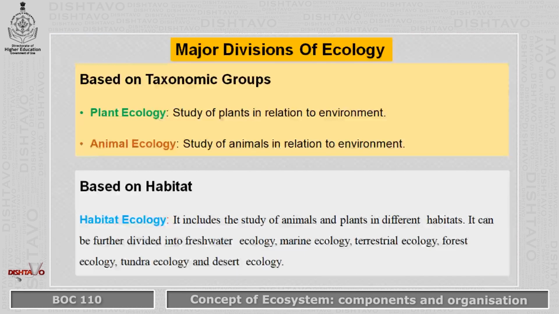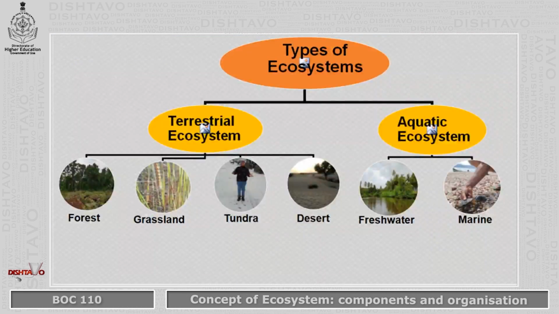We can understand this in this simple presentation. The types of ecosystem we see, basically it is divided into two: terrestrial ecosystem and aquatic ecosystem. Now, the terrestrial ecosystem, we have four major categories over there: the forest ecosystem, grassland ecosystem, tundra ecosystem, and desert ecosystem.